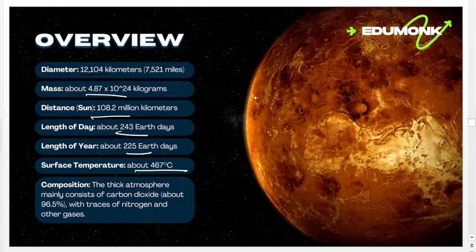Then composition: it has a thick atmosphere. Mercury had a thin atmosphere, but Venus has a thick atmosphere, mainly consisting of carbon dioxide, 96.5%, with traces of nitrogen and other gases. Venus is just smaller than Earth. It's a terrestrial or rocky planet.